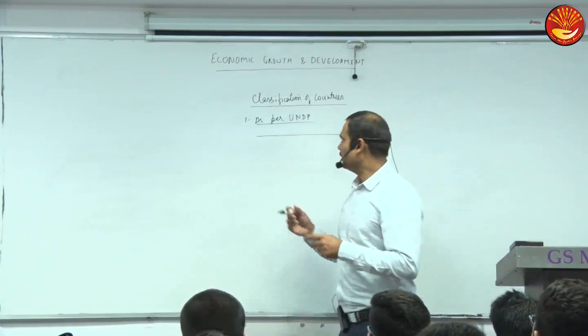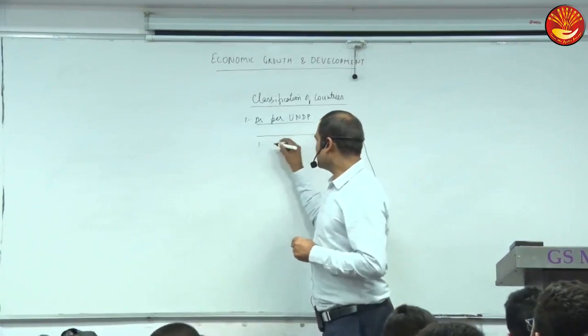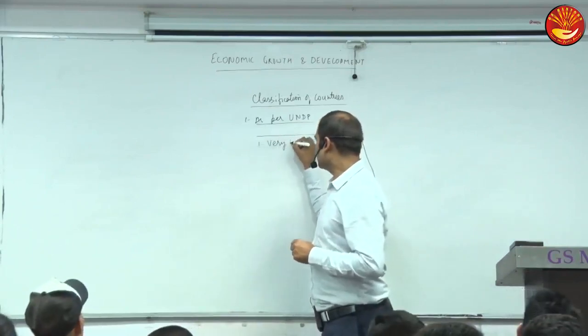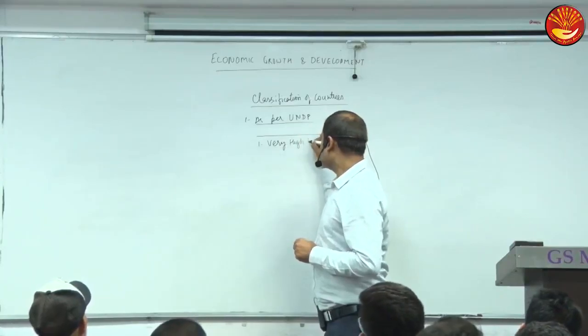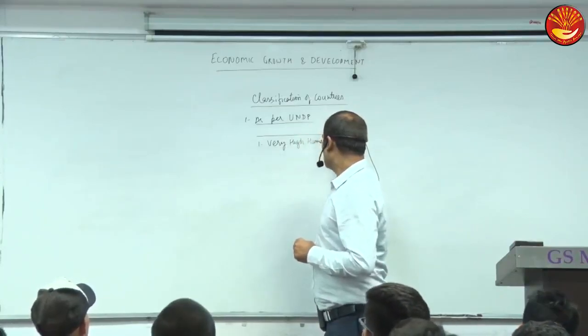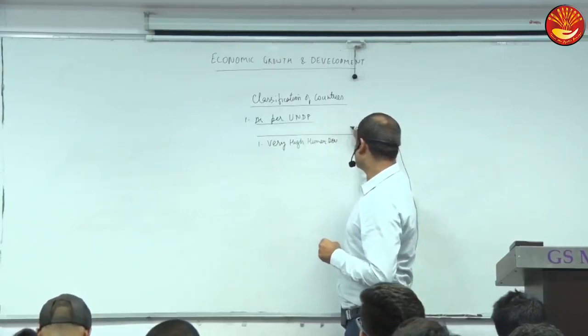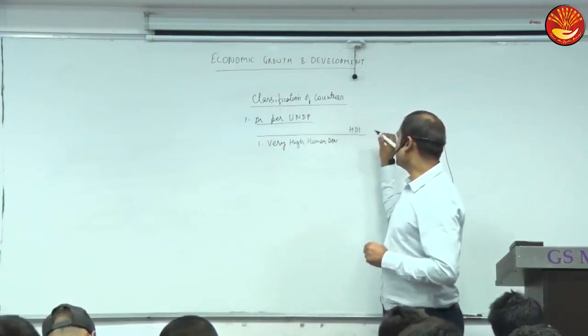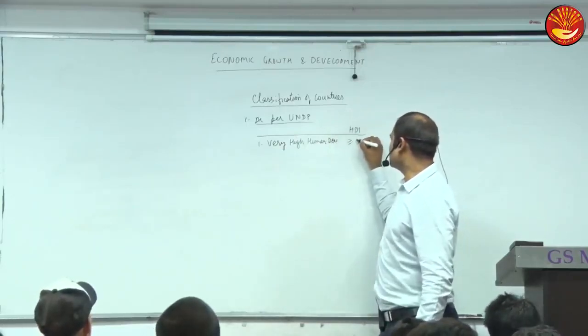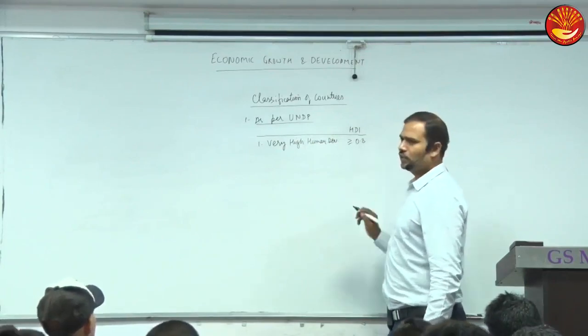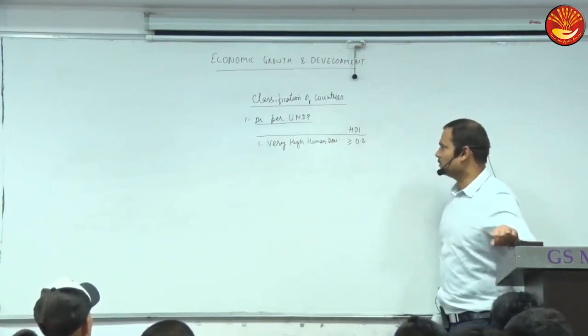On the basis of HDI value. The first category is very high human development: if the HDI value is at least 0.8 or more, then the country will be placed in this category.